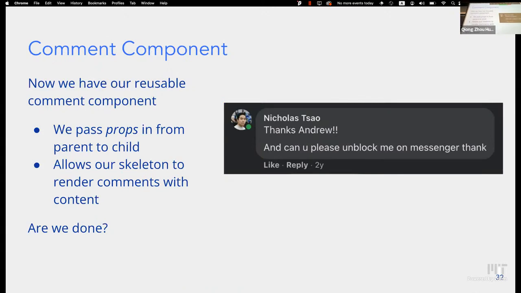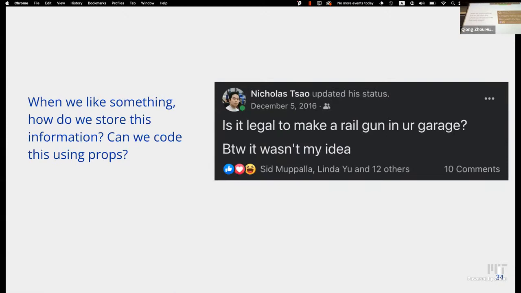But are we done? Are we done coding with Facebook? Well, we're not done because we can't like comments. And arguably, liking comments is a big feature of Facebook comments. So when we like something, how do we store this information? How do we store the number of likes on a post or a comment? Can we store it using props? People can give a thumbs up or a thumbs down. Can we store it using props?